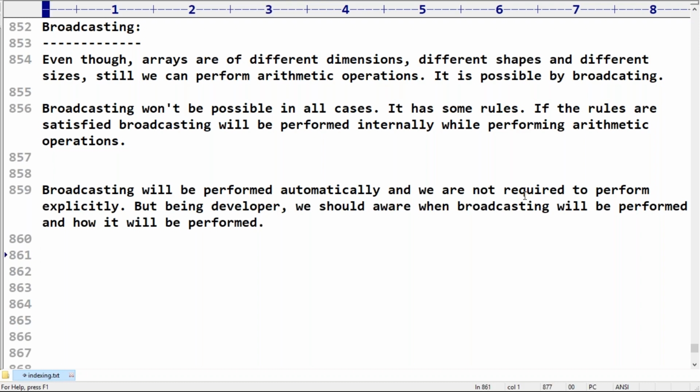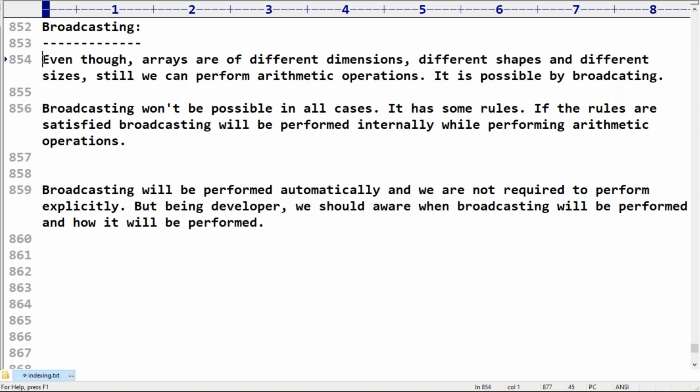That's all. Any doubt? Are you feeling comfortable? It's an automated process which is going to happen internally, but you have to tell whether it is valid or not, invalid or not. You should have the idea. So in this case, is broadcasting going to happen or not? In this case, broadcasting is not going to happen. Okay, there are some broadcasting rules.